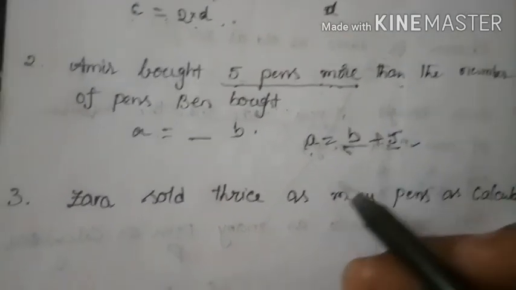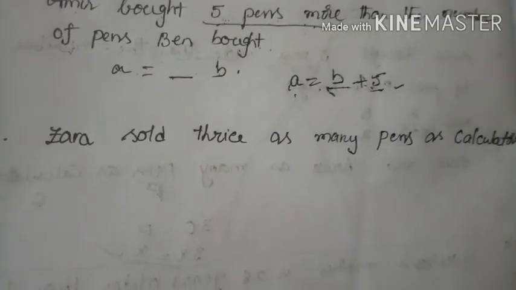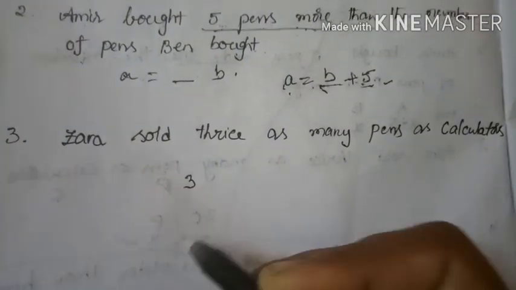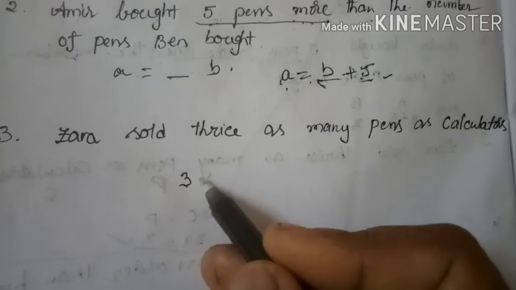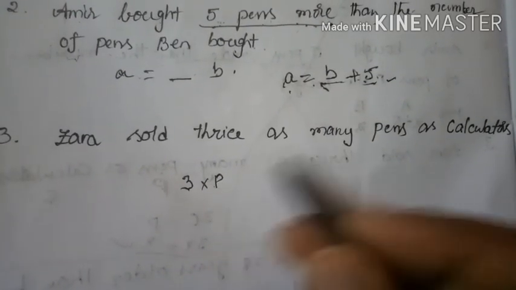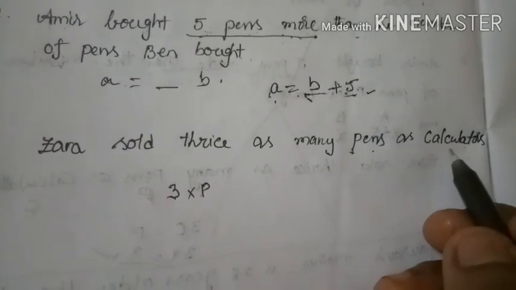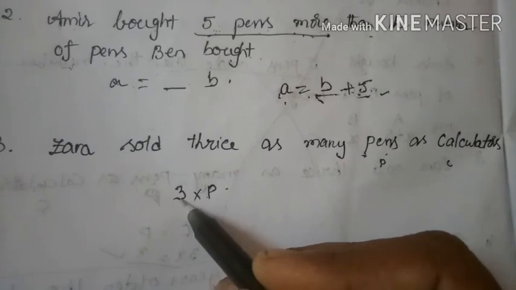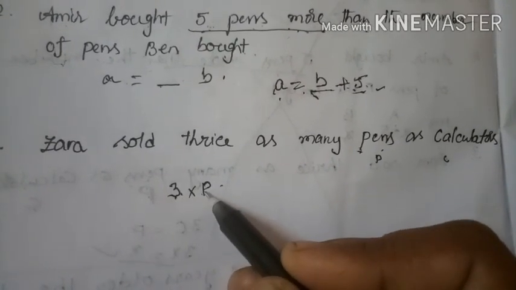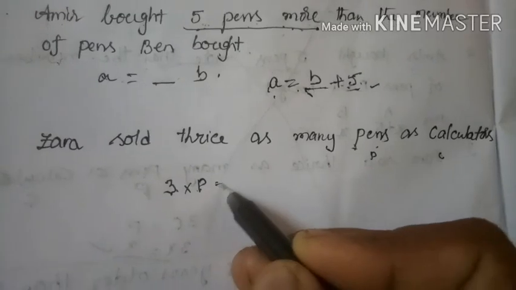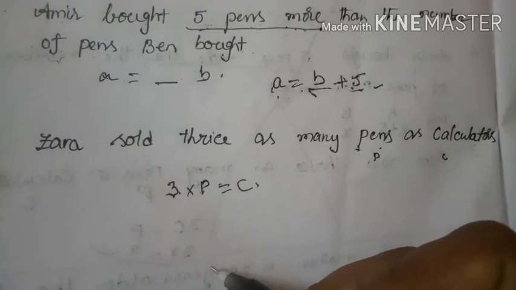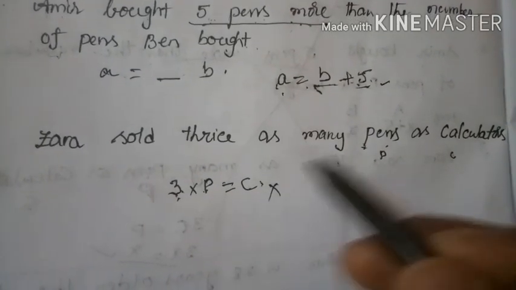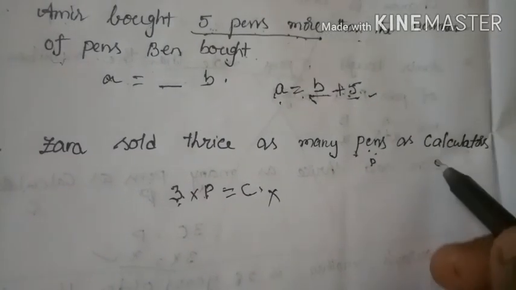Okay. Next, Tara sold thrice as many pens as calculators. Thrice means 3 times. Assume pens as P and calculators as C. Tara sold 3 times as many pens as calculators. That is equal to C. Is it right? No. Instead of pens, she sold calculators.